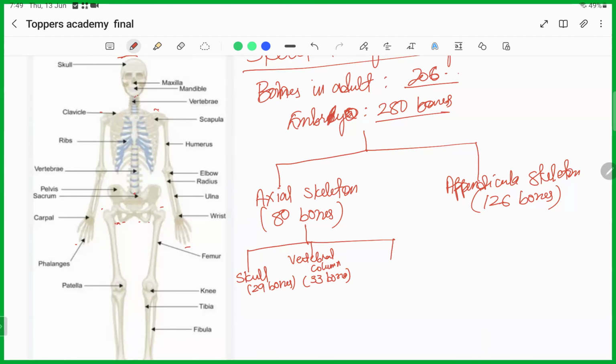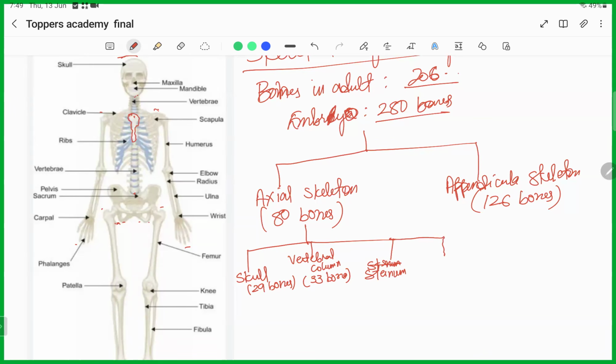This part is called the sternum or the breastbone. It is made up of one bone.